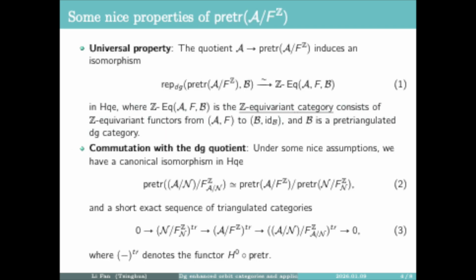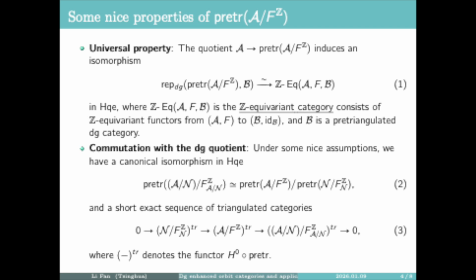Next, we introduce some nice properties of the pre-triangulated orbit category. The first one is the universal property, which is described by the Z-equivariant category. More precisely, the quotient functor from A to the pre-triangulated DG orbit category induces the following isomorphism in the homotopy category of DG categories. And the right-hand side is the Z-equivariant category, consisting of the Z-equivariant functors from the pair A and F to the pair B and the identity of B, and B is a pre-triangulated DG category.